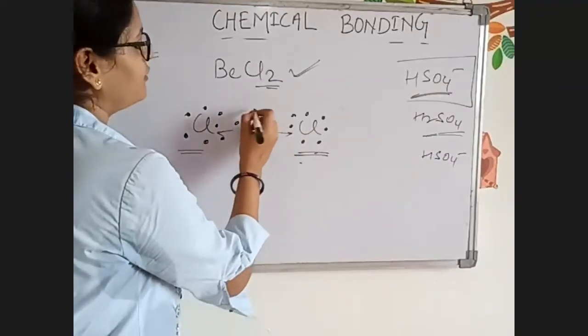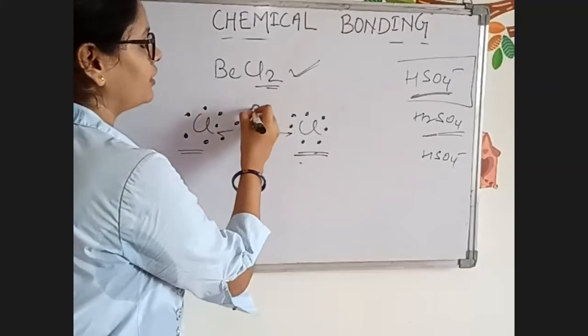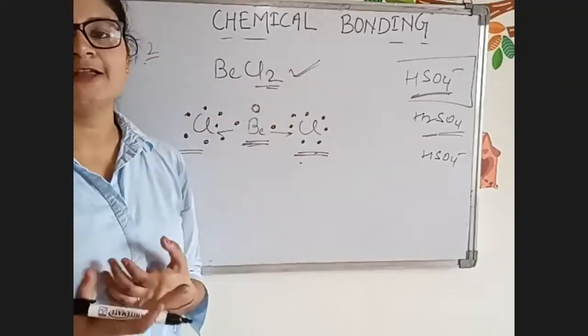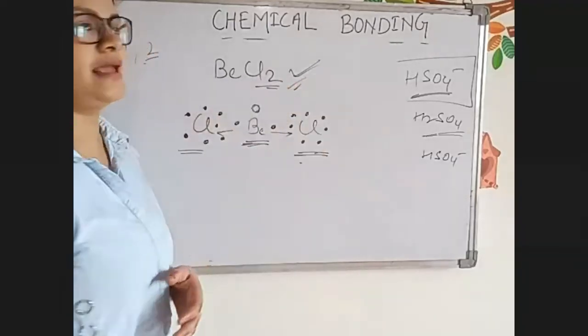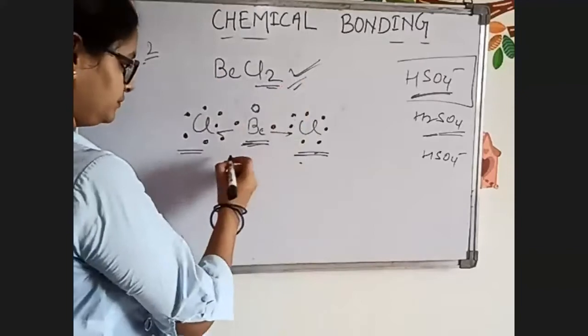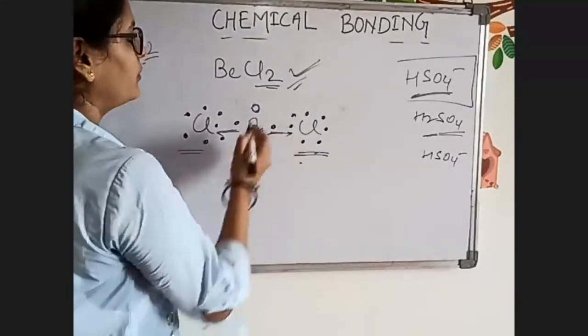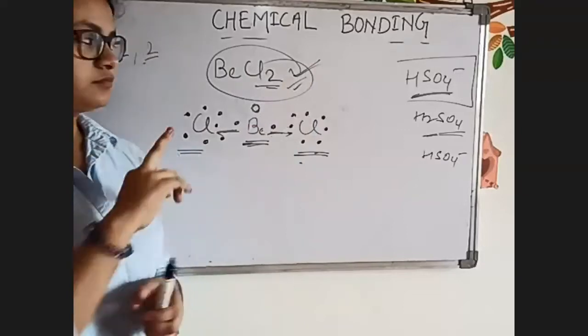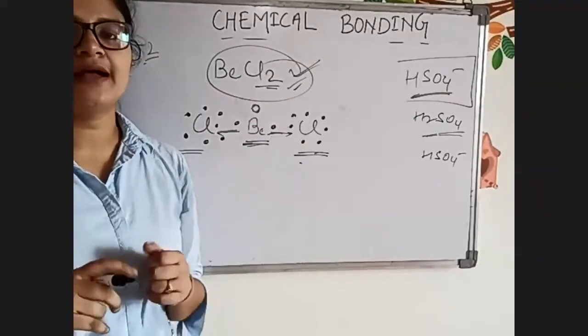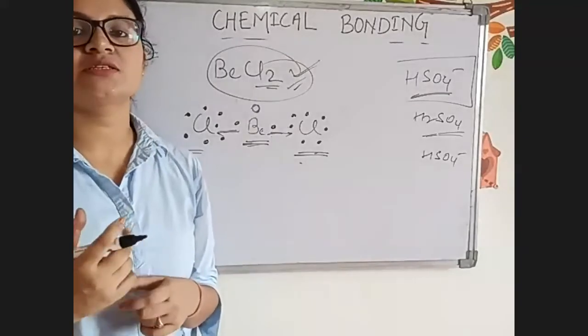Now beryllium will be left with what? 0 electrons. That is not practically possible. Then BeCl2 will not exist. But after sharing of electrons, forming covalent bonds, this compound exists. So this is very important. In exams, these types of questions can be asked.